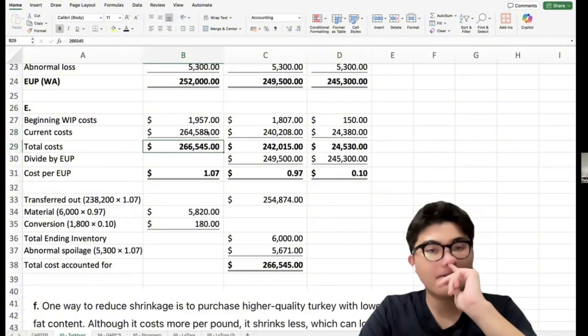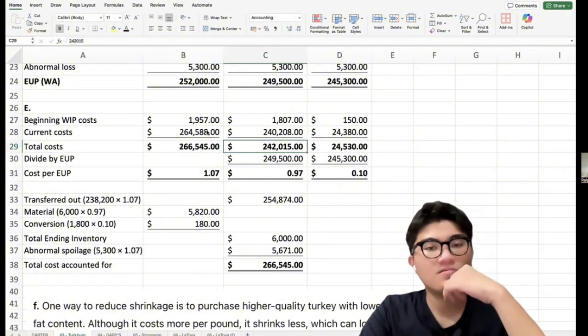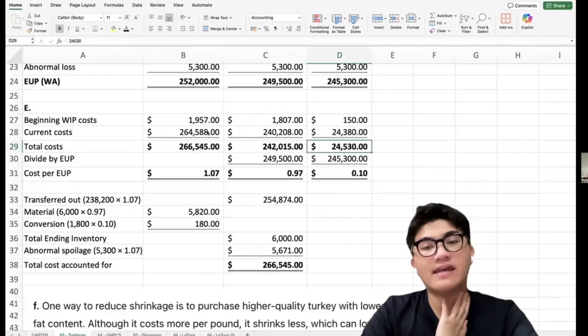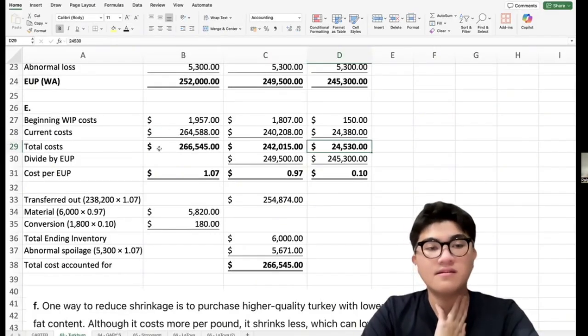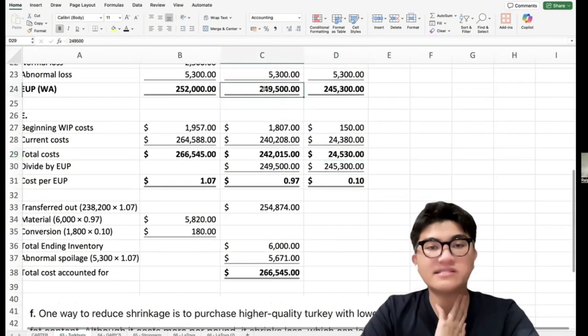We add that to the total beginning cost, and we get 266,545. To be specific, for the materials we get 242,015, and for the conversion we get 24,530.